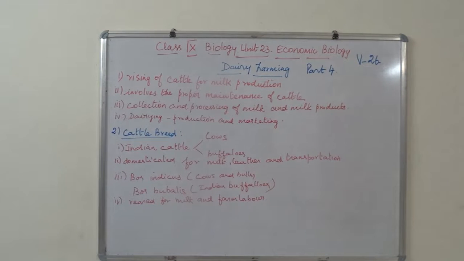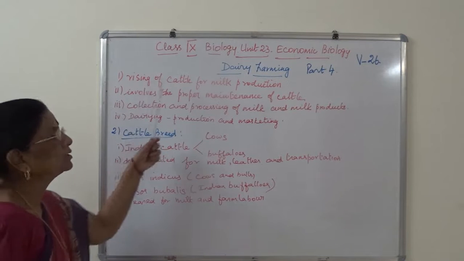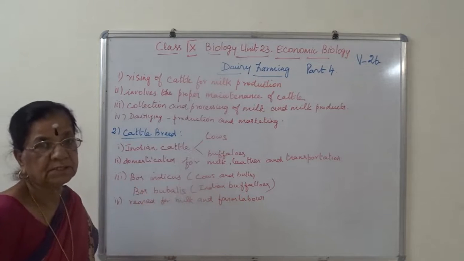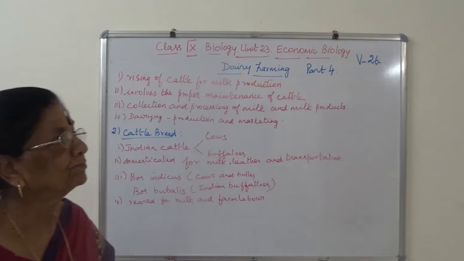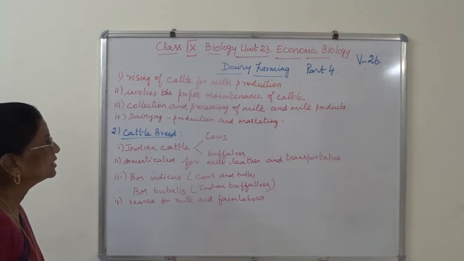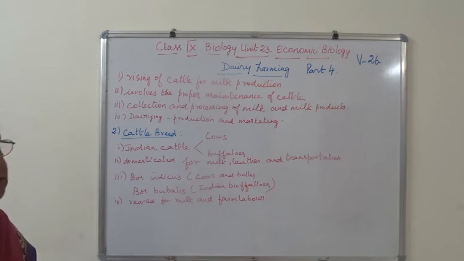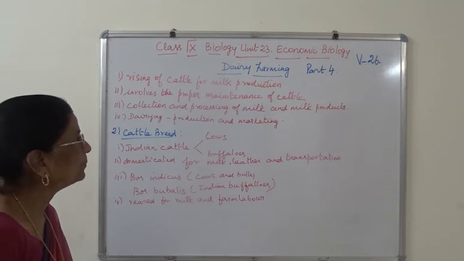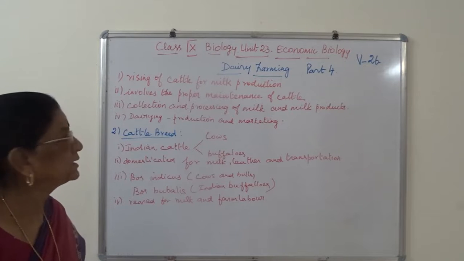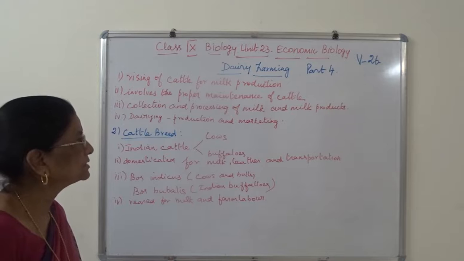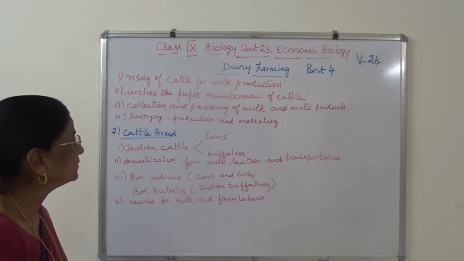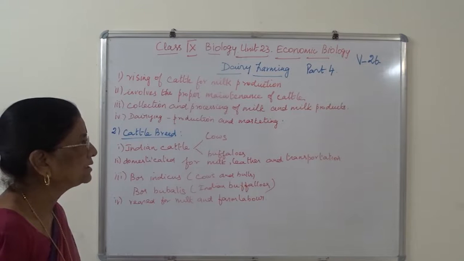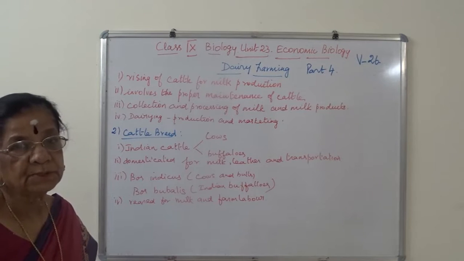What do you understand? Go through that. First, what is dairy farming? We have learned. I hope you have noted it in the classwork also. I repeat, raising of cattle for milk production involves the proper maintenance of cattle, collection and processing of milk and milk products, and dairying means production and marketing of milk and milk products.